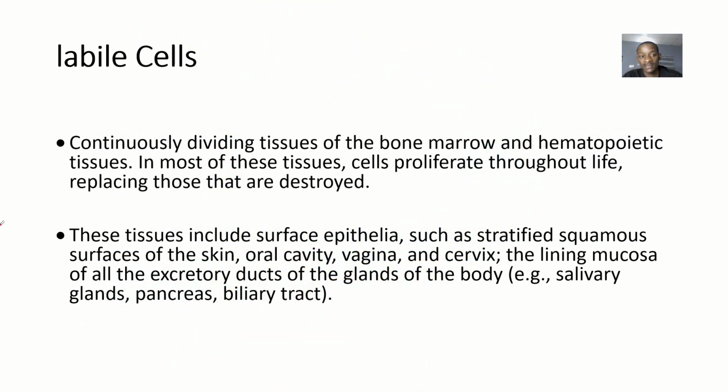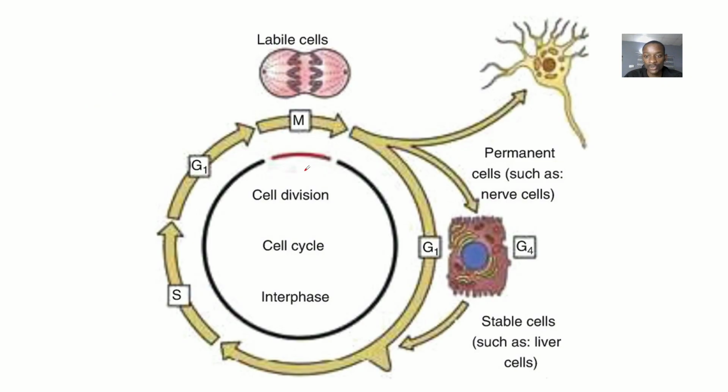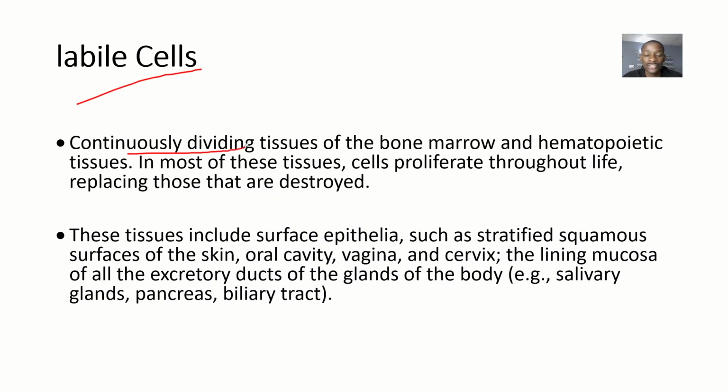So let's define it. We say that labile cells, just like you see them, are the ones that are continuously dividing. Okay. So labile cells are continuously dividing tissues or cells of the body, tissues of the bone marrow and hematopoietic tissues. That means basically the continuously dividing cells in the body are found in the bone marrow, like the blood cells, because you always have blood cells being formed, okay? So they are actually labile cells. Say labile cells or labile tissues, okay?